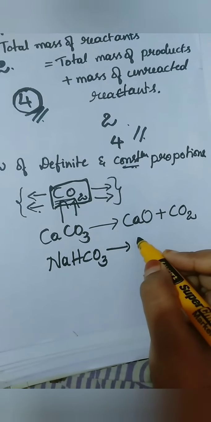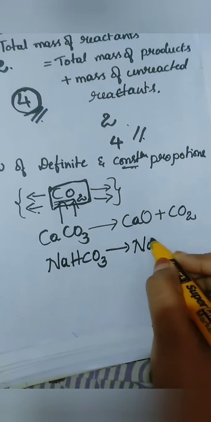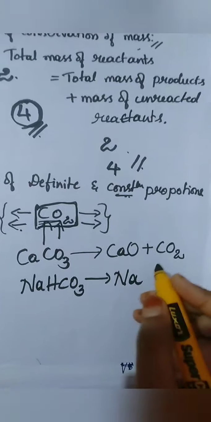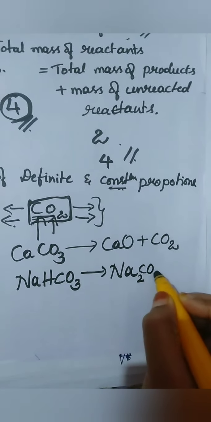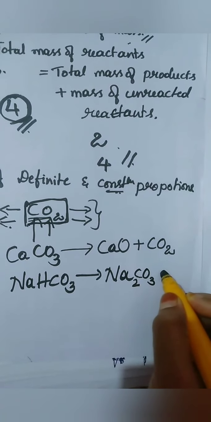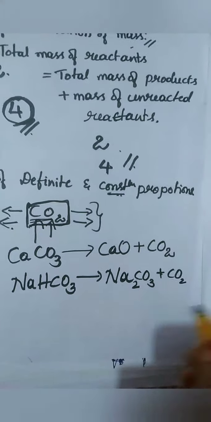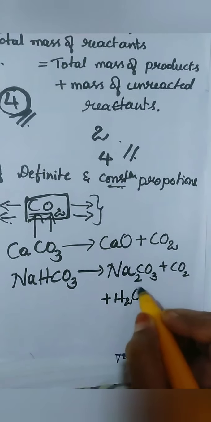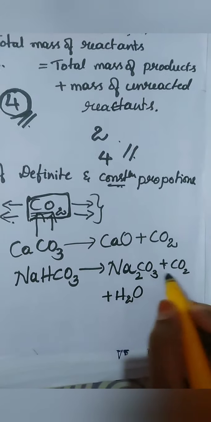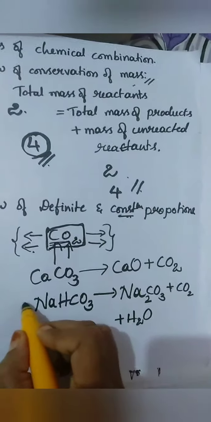So I am going to get Na2CO3 plus CO2 plus H2O. Here you can see it is not balanced, so let me balance the equation.